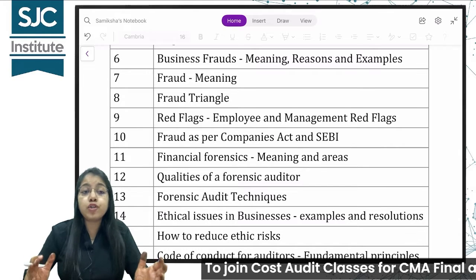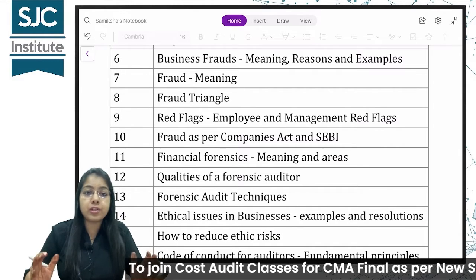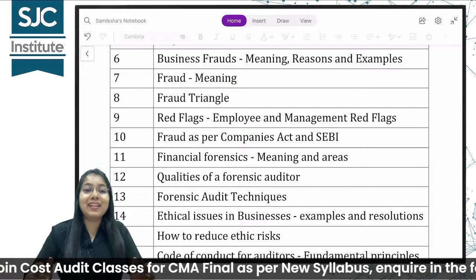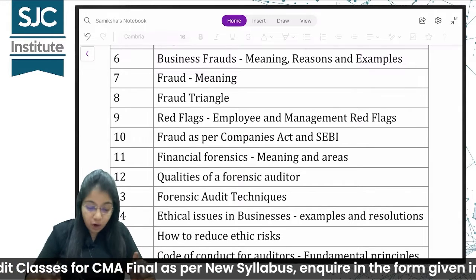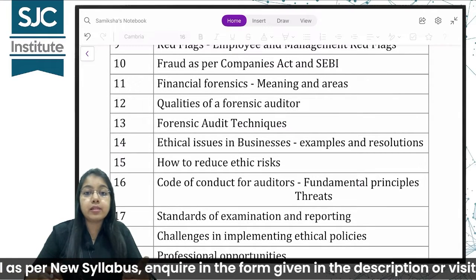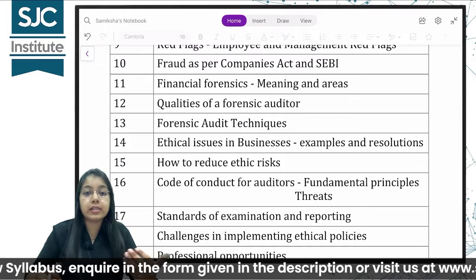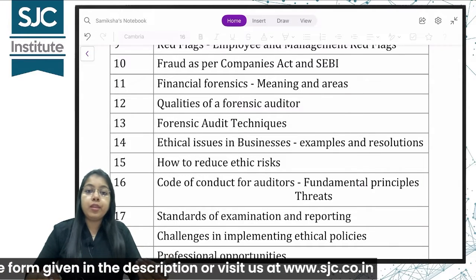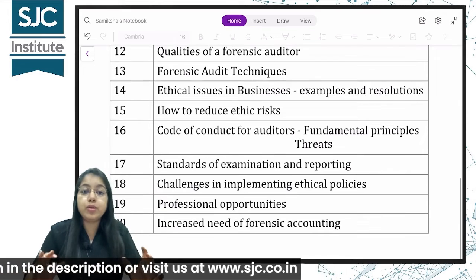Then the fraud triangle is a very hot topic in this chapter. Very important also, again, as per me. Then red flags, fraud as per the Companies Act and as per SEBI. Then financial forensics, where is financial forensics essential? What are the qualities of a forensic auditor? The forensic audit techniques we'll do in brief.